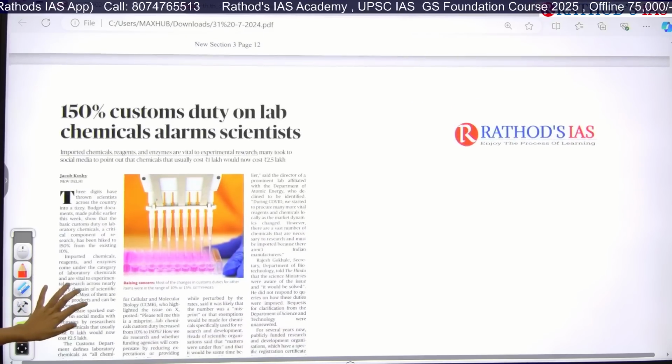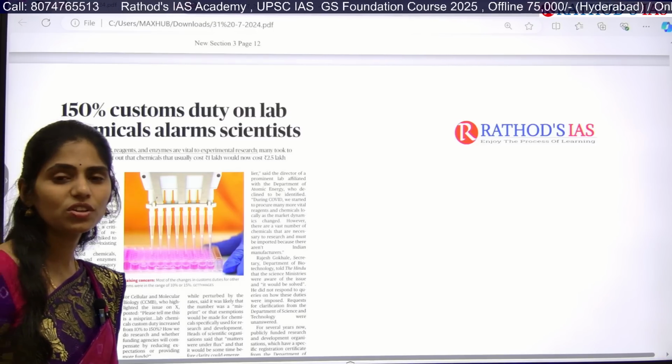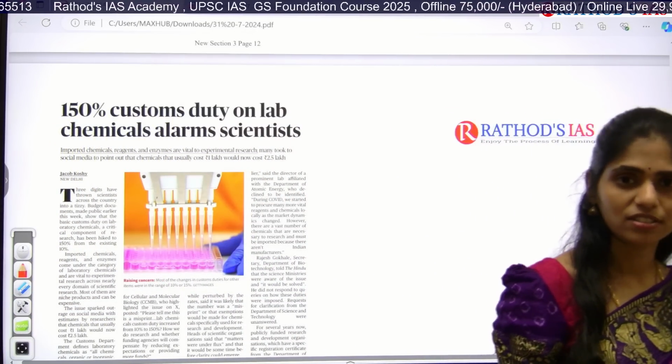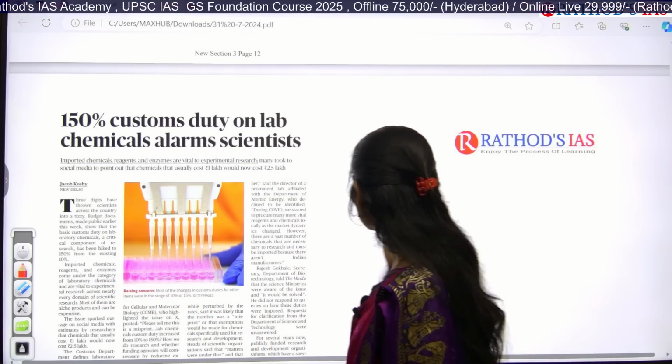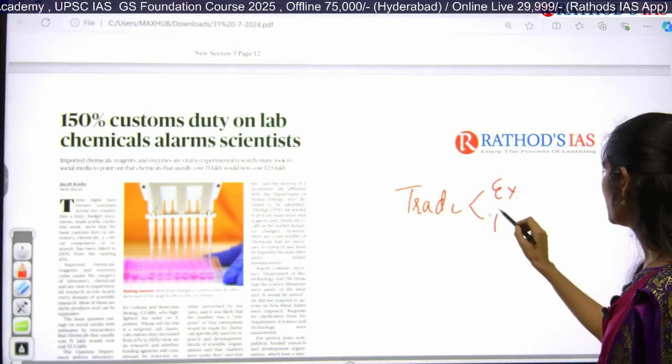Okay, and the next topic is 150% customs duty on lab chemicals alarms scientists. So what happens when the customs duty is increased? There will be an increase in prices, right? Customs is related to trade. In trade we have exports as well as imports.